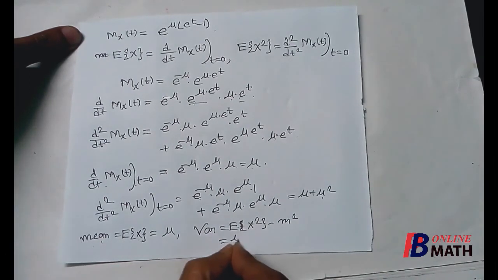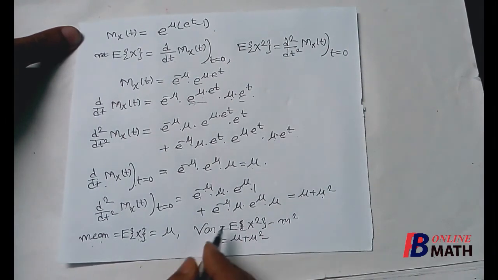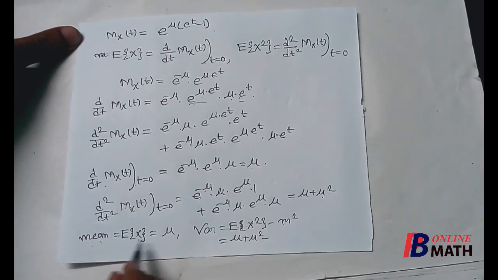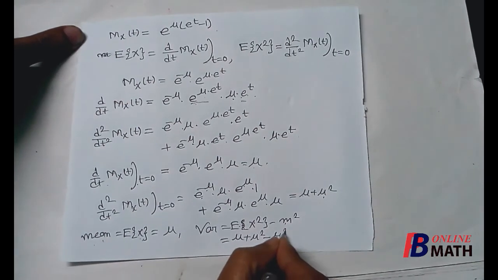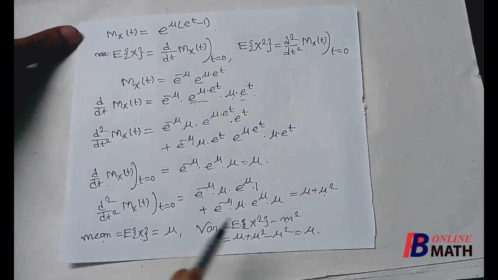So it is mu plus mu square minus mean square, and we have already obtained that mean is mu, so it is mu square, that is equal to mu. So mu is the variance of Poisson distribution. So here we find that mean and variance both are mu for Poisson distribution.